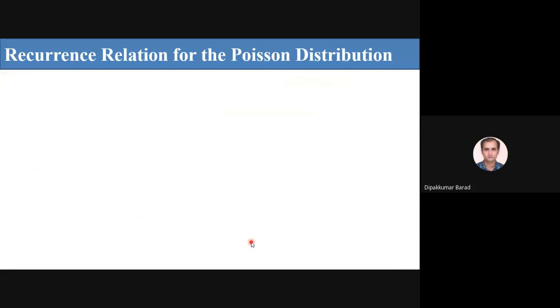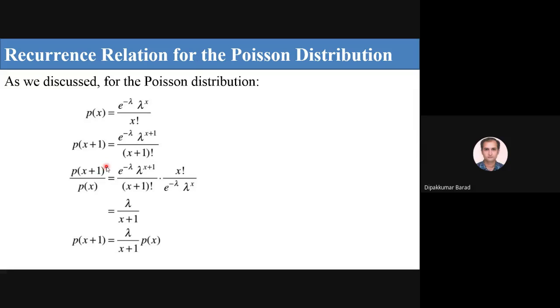Now the recurrence relation for a Poisson distribution. We have already discussed the recurrence relation for a binomial distribution, and we will use this recurrence relation in an example. The Poisson distribution is p of x equal to e raised to minus lambda, lambda raised to x upon x factorial. So what can we say about p of x plus 1?